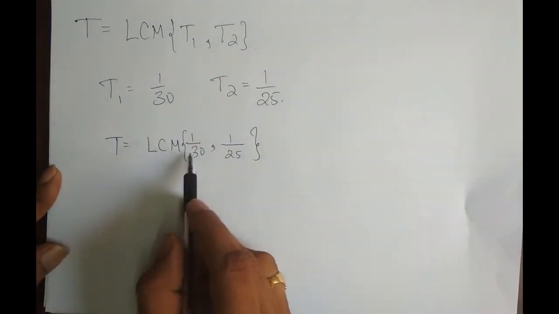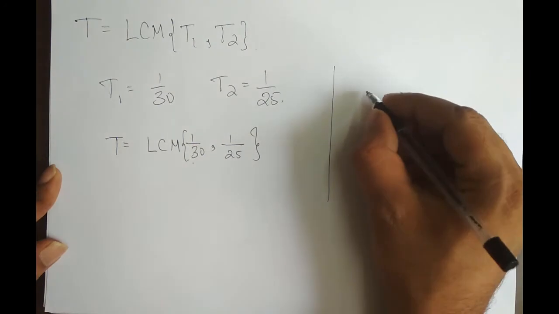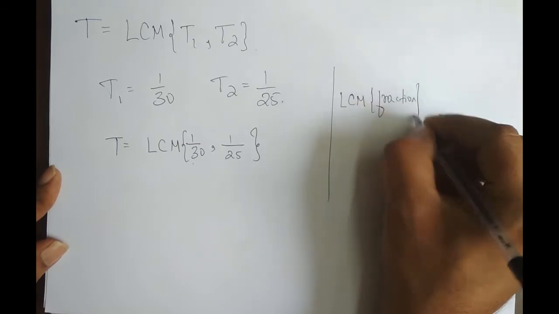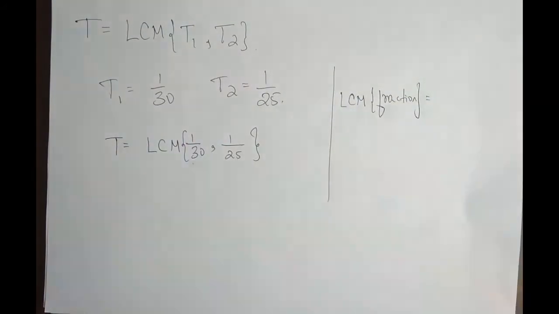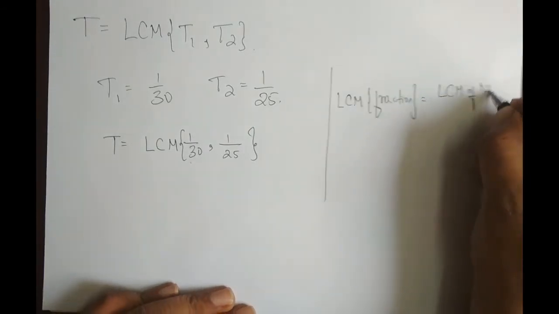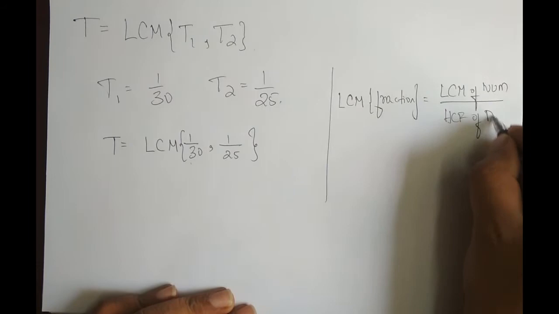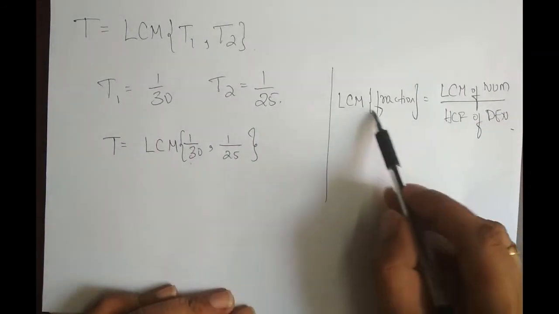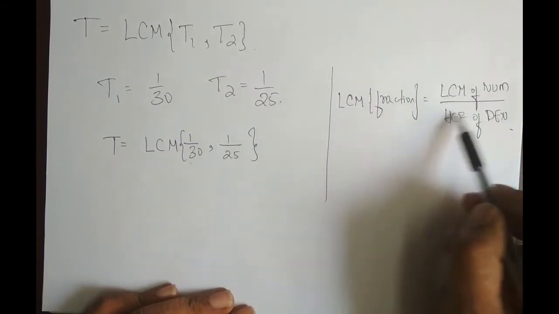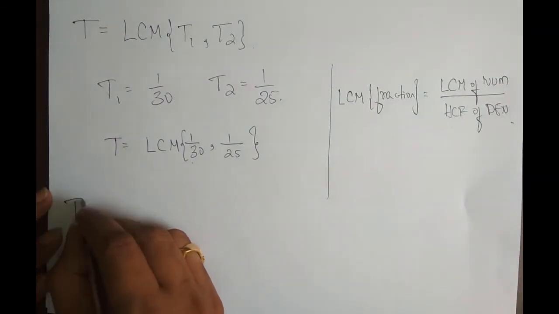Now how to take the LCM of fraction numbers? What is the formula to find the LCM of fractions? The LCM of fractions is found using the formula: LCM of numerators divided by HCF of denominators. If I take the LCM of fractions, the formula is LCM of numerator divided by HCF of denominator. So we'll use this formula to find the capital T. So capital T is equal to what?